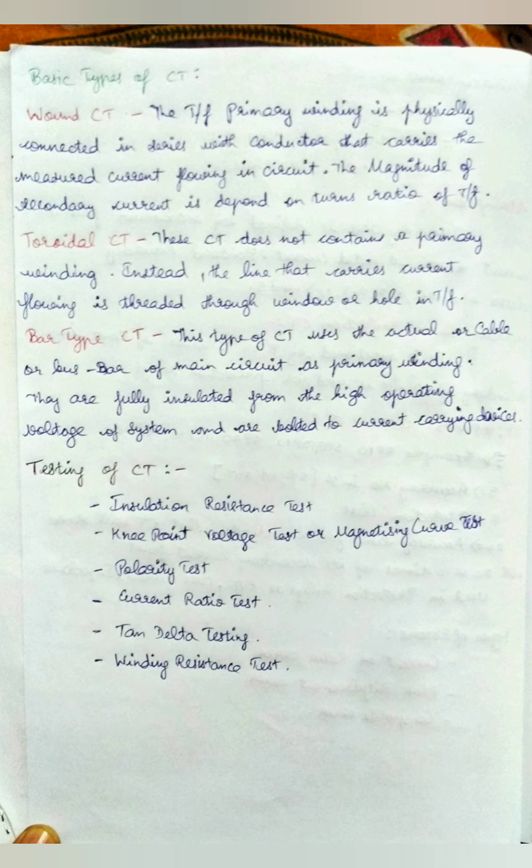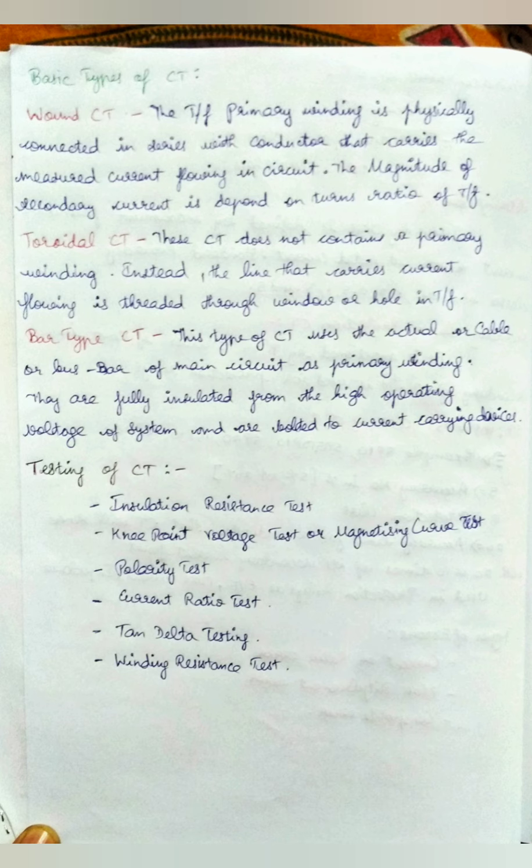Next thing is the types of testing used to ensure the CT healthiness. Normally in a substation, these tests will be carried out: the insulation resistance test, knee point voltage test, or magnetizing current curve test. Next, polarity test. Next, current ratio test. Next, tan delta testing. Next, winding resistance testing. These are all the basic tests carried out in a substation for checking the healthiness of your CTs.